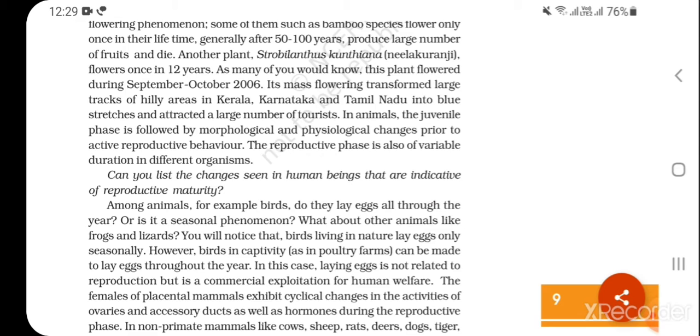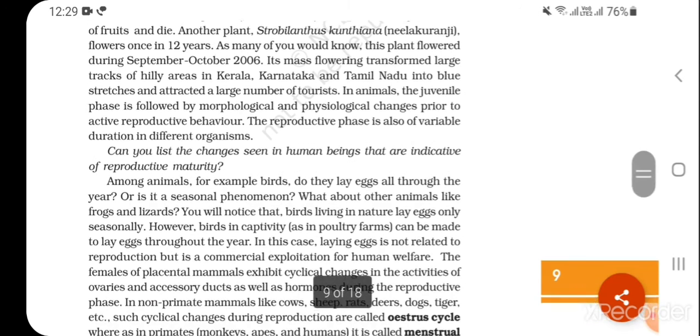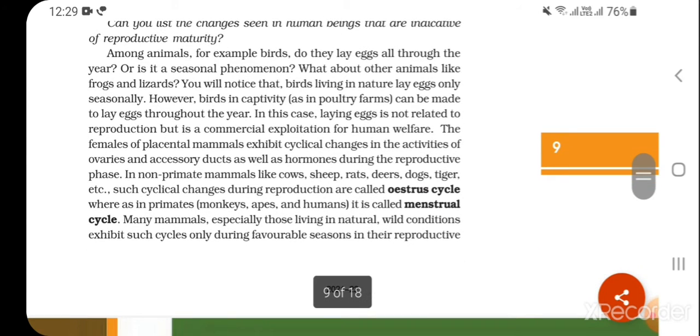The females of placental mammals exhibit cyclic changes in the activities of ovaries and accessory ducts as well as hormones during the reproductive phase. In non-primate mammals like cows, sheep, rats, deer, dogs, tigers, etc., such cyclic changes during reproduction are called oestrus cycle, whereas in primates, monkeys, apes, and humans, it is called menstrual cycle.